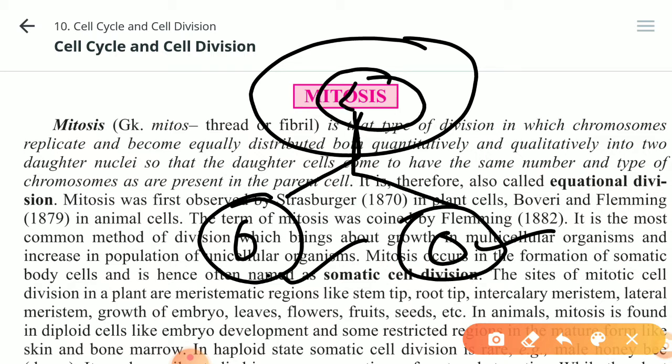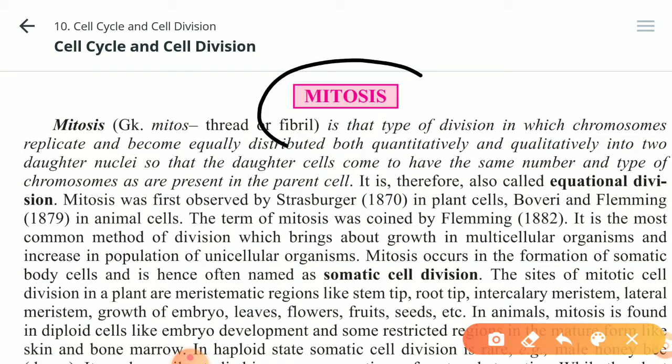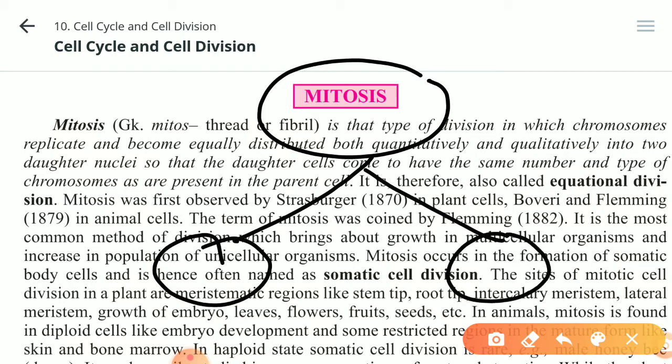Suppose the parent cell has 46 chromosomes, so we get two daughter cells. This daughter cell also has 46 chromosomes, and the other will also have 46 chromosomes. So we can say that mitosis is that type of division in which from one cell two cells are formed, and both cells have the same number of chromosomes as were there in the parent cell.